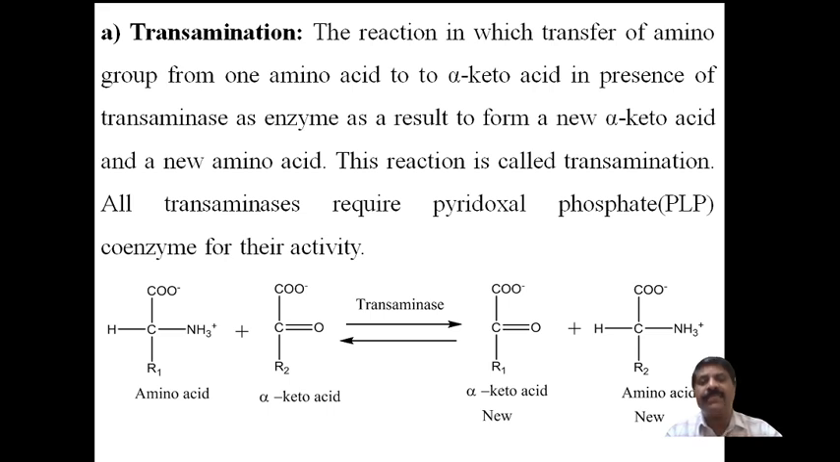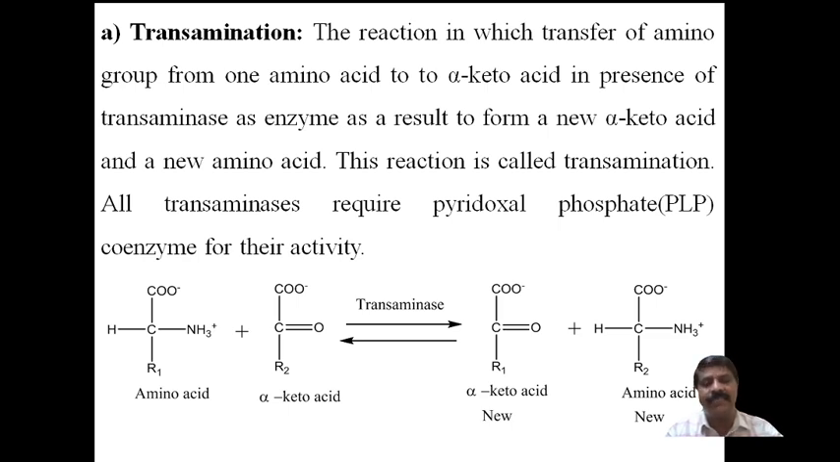The process takes place by transaminase as an enzyme to form a new alpha keto acid and a new alpha amino acid, and this process is called transamination. What is meant by transamination? They may ask simply. It is the transfer of the amino group from an amino acid to a keto acid in the presence of transaminase as a catalyst to form a new keto acid and a new amino acid respectively, and this reaction is called transamination.